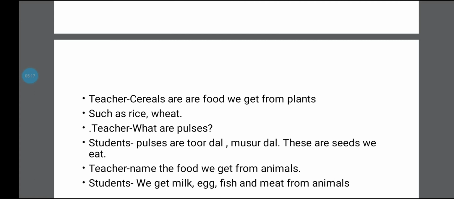Teacher then says, what are pulses? Students replied, pulses are tur dal, masoor dal, these are seeds that we eat. The dal that we eat, these are called pulses.